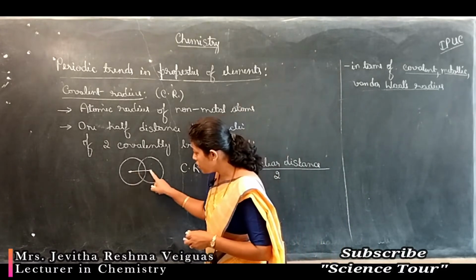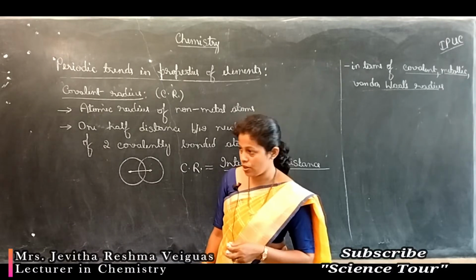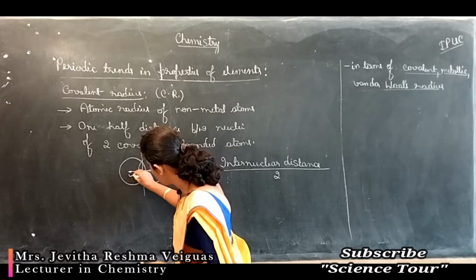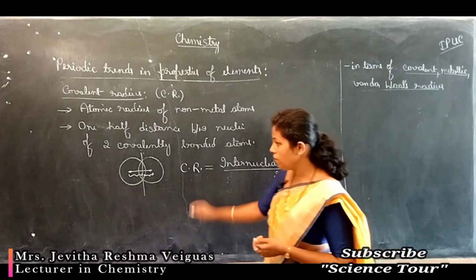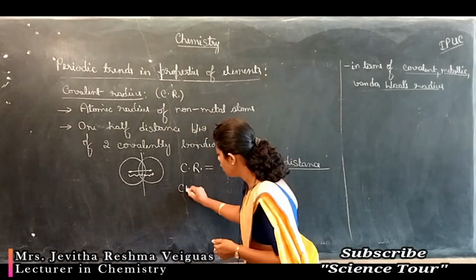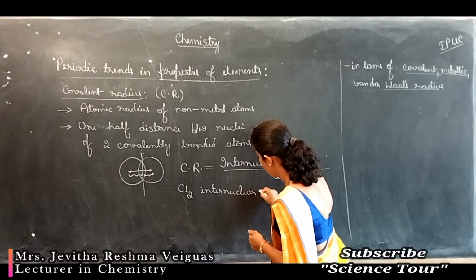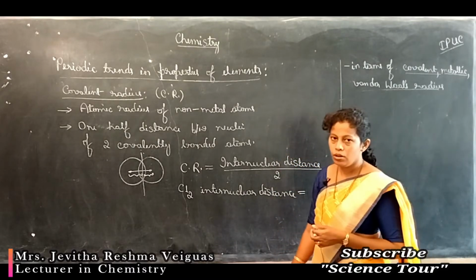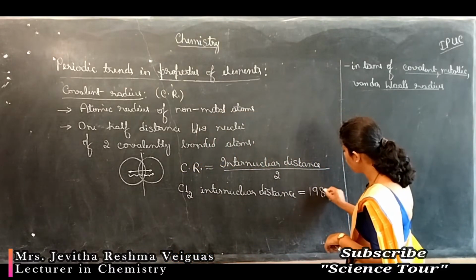So the distance between the nuclei of two bonded atoms is the internuclear distance, and exactly half of it is the covalent radius. Say for example, I'll consider chlorine, Cl2. The internuclear distance is, let's consider, 198 picometer.